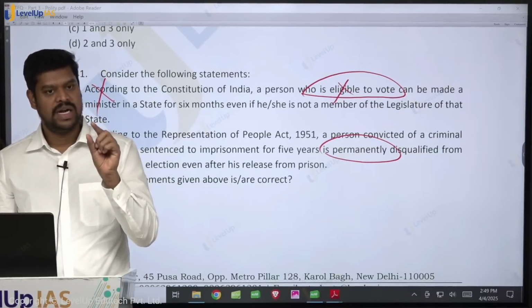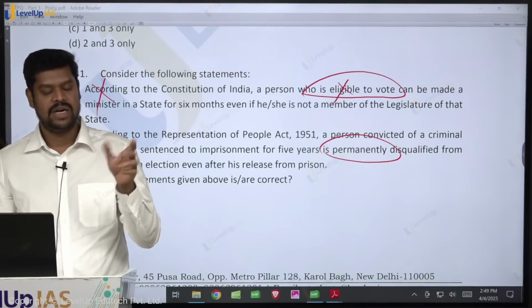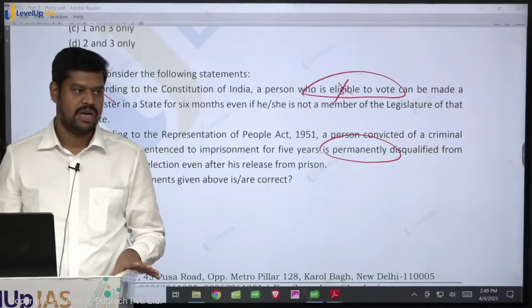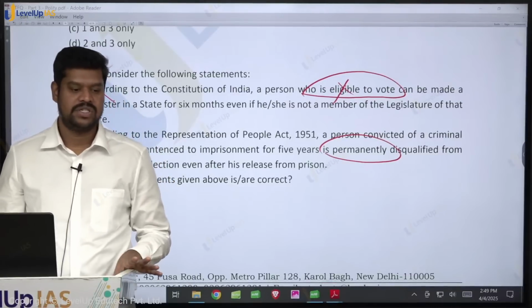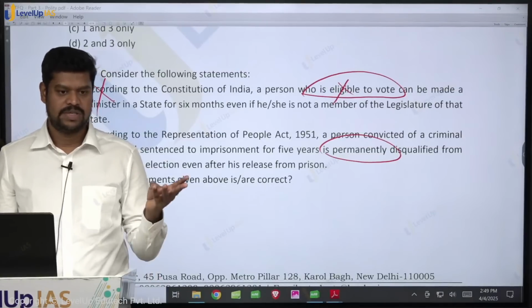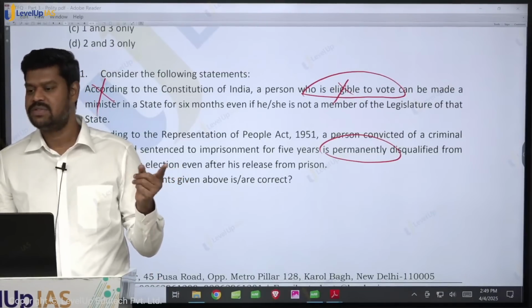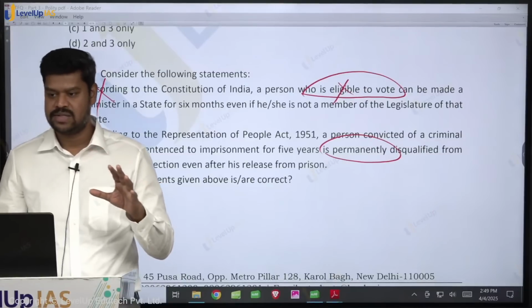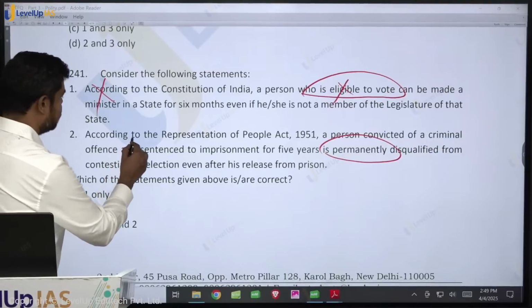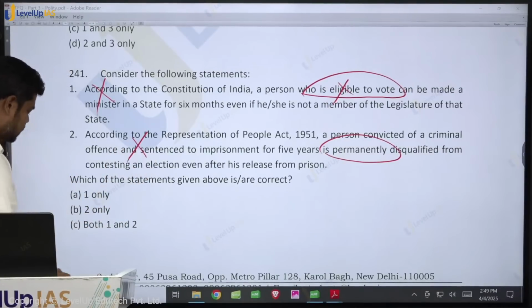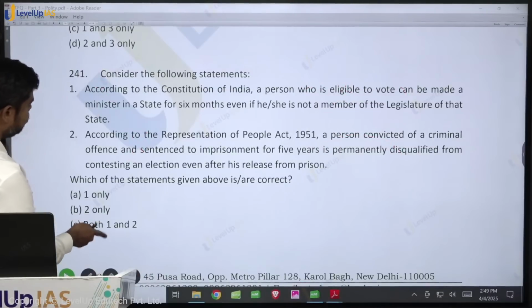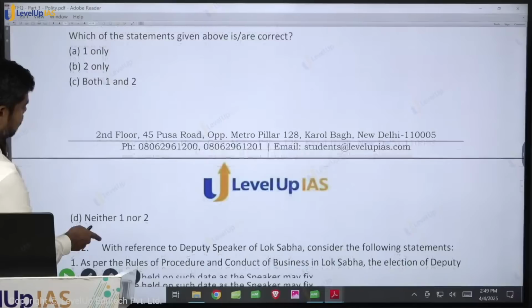But there are certain types of offence where they will be immediately disqualified even if they are convicted, irrespective of the quantum of punishment. That is specifically mentioned in the Representation of People Act. Some examples we have seen. Can you give me some examples? Hate speech, Prevention of Corruption Act, Civil Rights Act, terrorist related acts. So these are all specifically mentioned. So with that, this particular statement is also wrong. So what is the answer here? Neither one nor two.